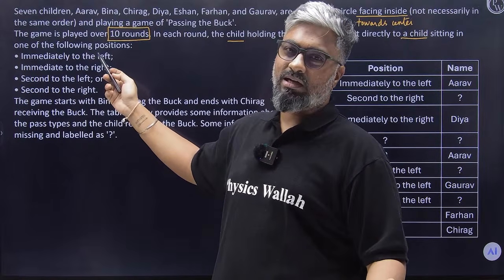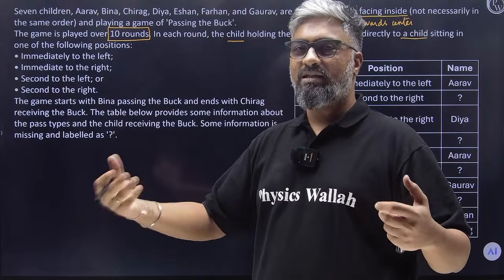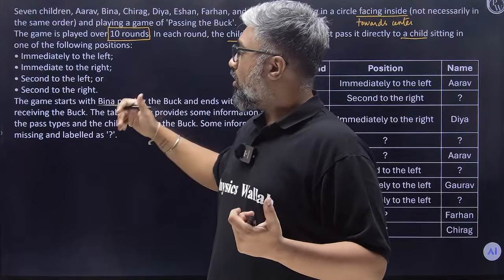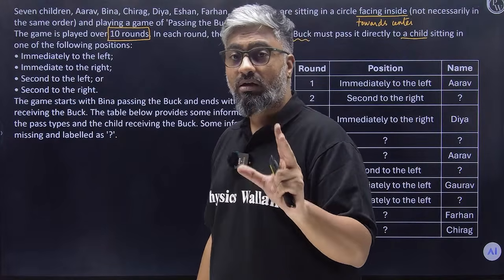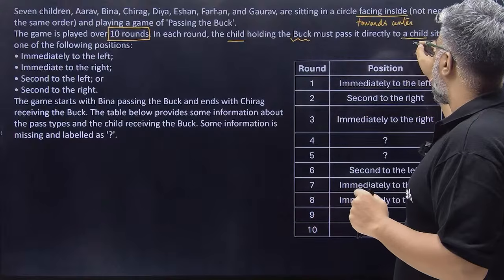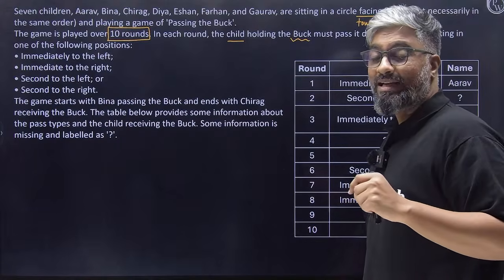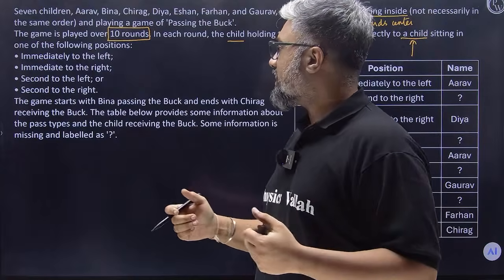Obviously, in a circular arrangement, left is the immediate left and right is the immediate right. Or they can pass it second to the left or second to the right. It goes without saying, although they've mentioned it, that it has to be passed to a child only. It cannot be passed to an empty seat.